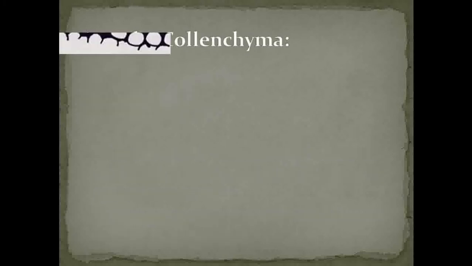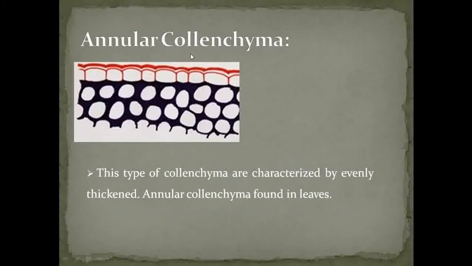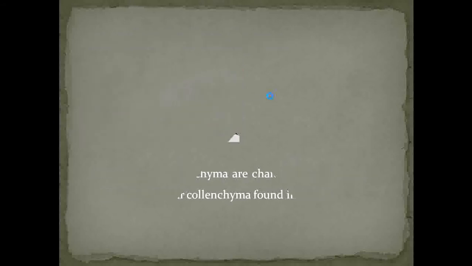Then the next type of collenchyma is called annular collenchyma. See that the annular collenchyma shows evenly thick deposition on all sides. If you observe the cell, you can see that these dark patches show even deposition of cellulose and pectin. This one is called annular collenchyma, and it is present in the leaf region.